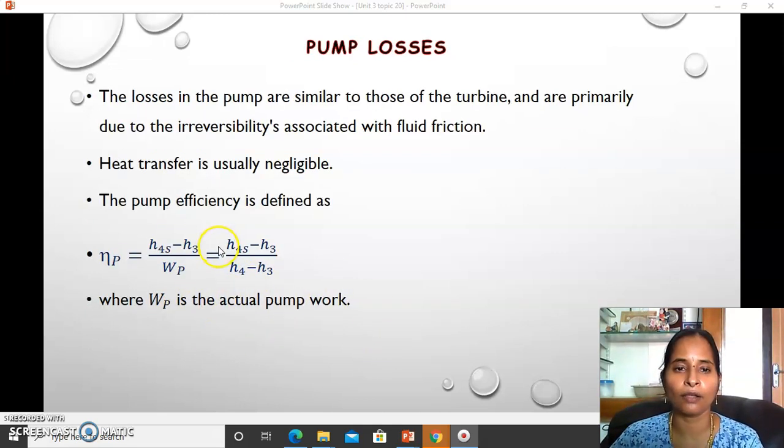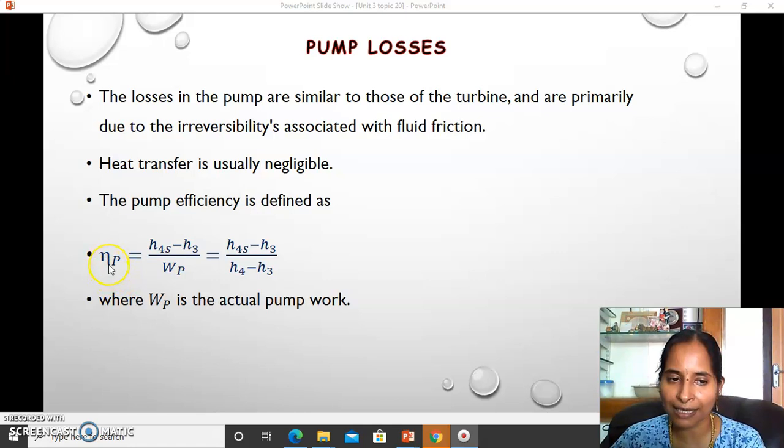So the same thing when you are writing the losses in the pump also: similar to the turbine, they are primarily due to irreversibility associated with fluid friction. Heat transfer is usually negligible. Why is heat transfer negligible here, unlike in the turbine? The pump is handling only fluid, low temperature or saturated liquid only. So here we are avoiding the heat transfer and only taking into account the fluid friction, and thus the efficiency of the pump again has to come lesser than 1 or lesser than 100.